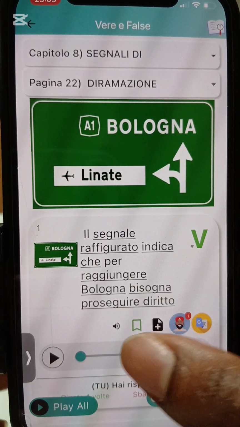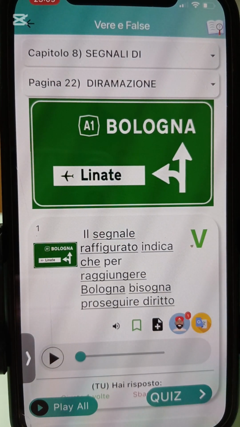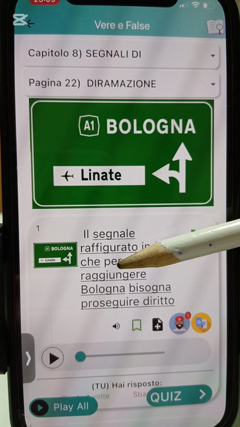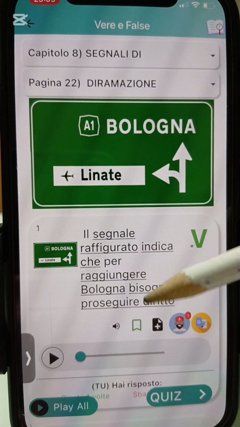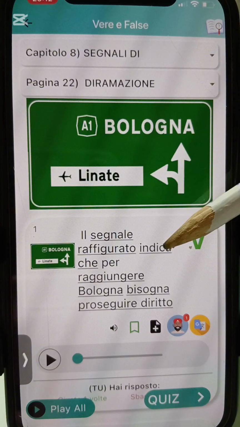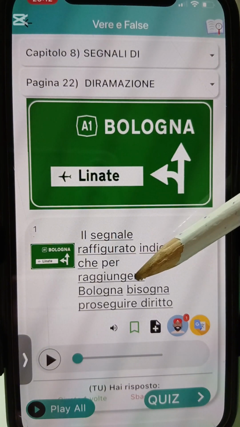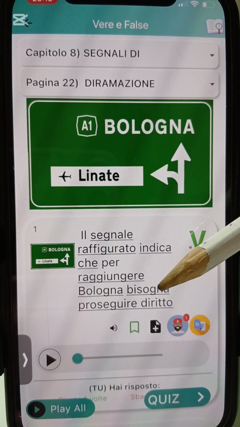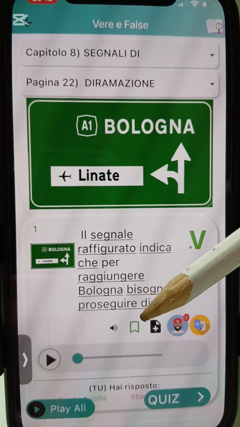Okay, so let's go. It says this sign figure indicates that for you to do what? Riaggiungere, for you to reach. For you to reach Bologna, you need to continue straight.